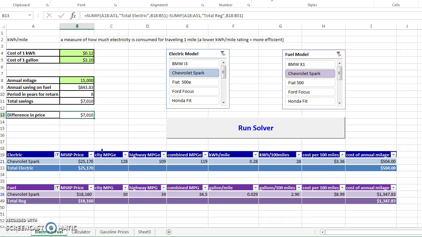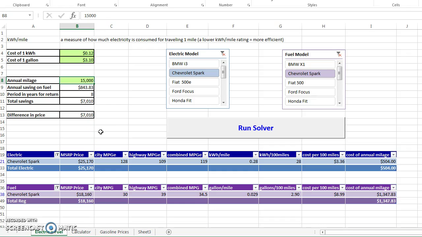because of course it's run by electricity, which is cheaper than gasoline. In order to do so, I also use the solver, where I set the objective: the total saving should equal the difference in price by changing the period of years. And of course we can do it